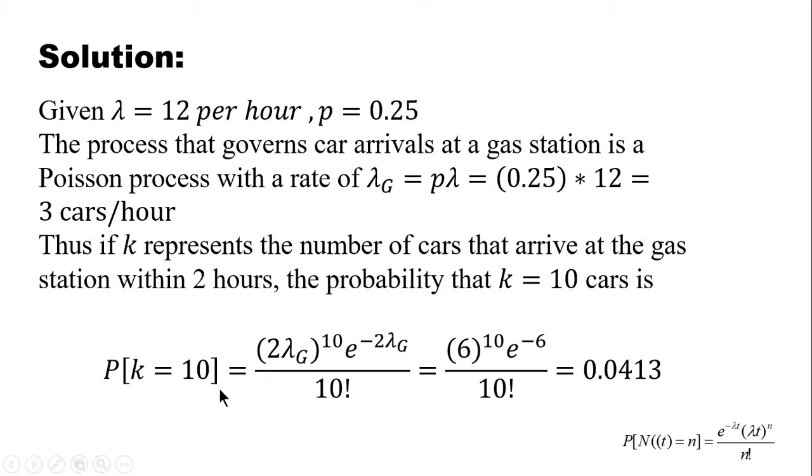So put k equal to 10 and t equal to 2 hours in this formula, P(N(t) = n) equals e raised to minus lambda t, times lambda t raised to n, divided by n factorial. So in this we know lambda g is 3, we know t is 2, and n is equal to 10. After substituting we get the probability.